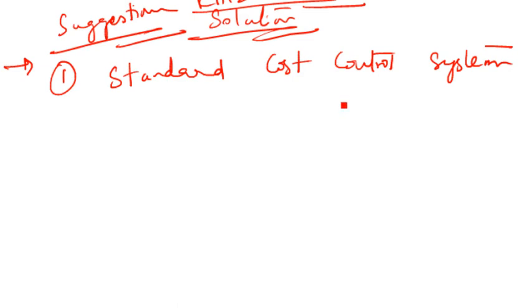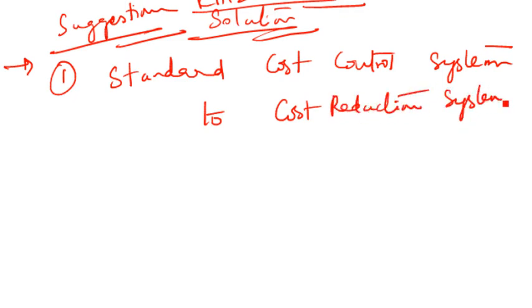If I want to implement Kaizen costing, then I would like to change the standard control system to a cost reduction system. So this will be suggestion number one. This is the first change I want to make. Right now, this company is following a standard cost control system, and I want to change it from the standard cost control system to a cost reduction system.